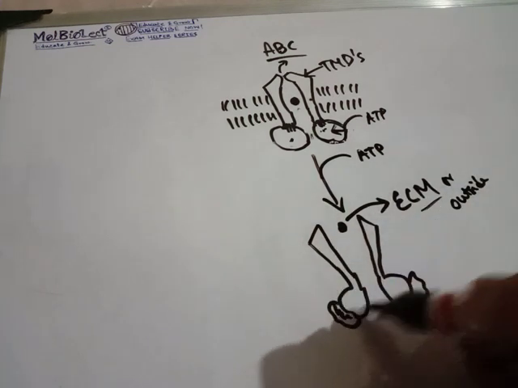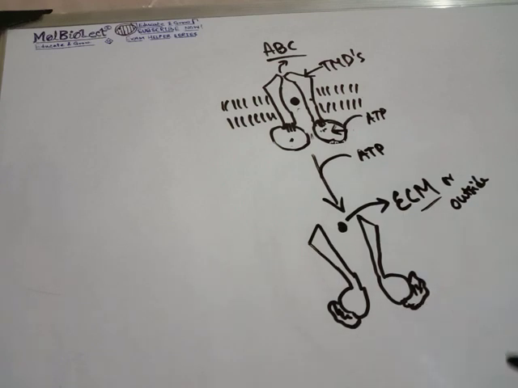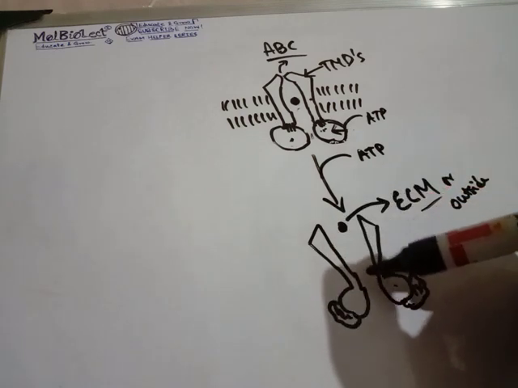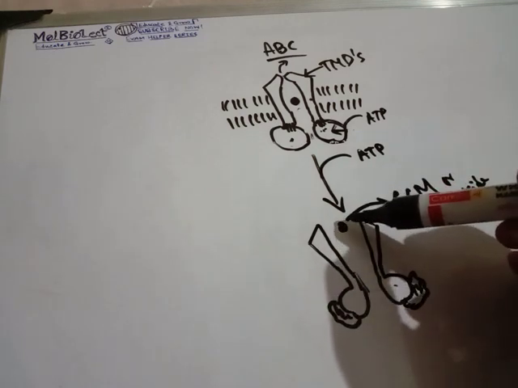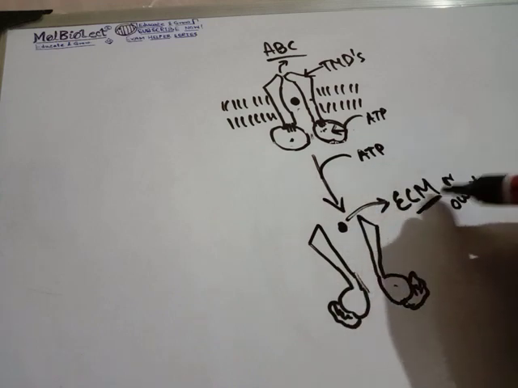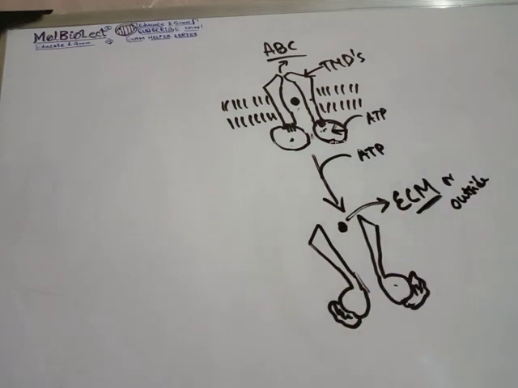So this part over here, these are the ATPs bound to the nucleotide binding domain. Okay, so ultimately the molecule that needs to be expelled gets expelled into the extracellular matrix in the case of cancer cells, and in other cases it is expelled outside into the medium.